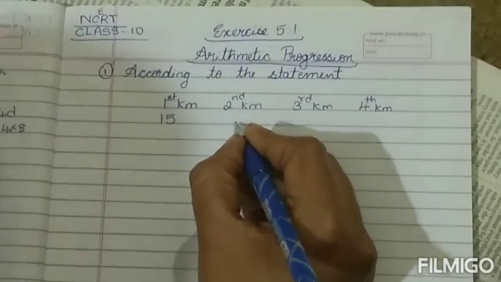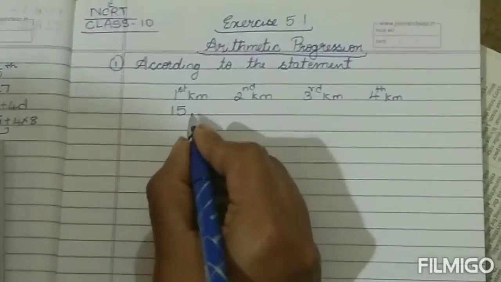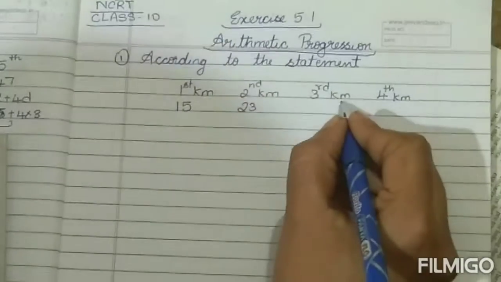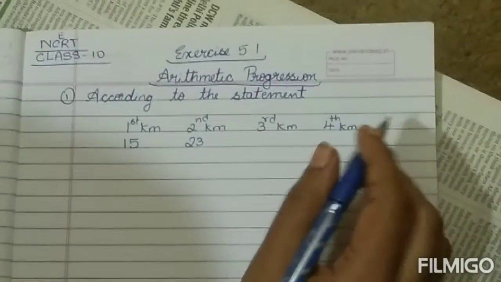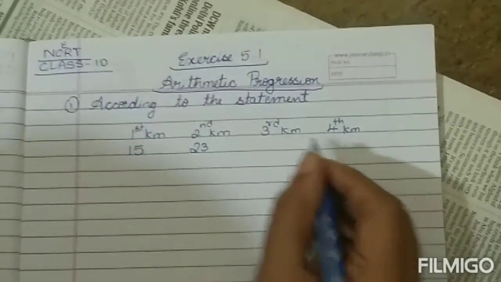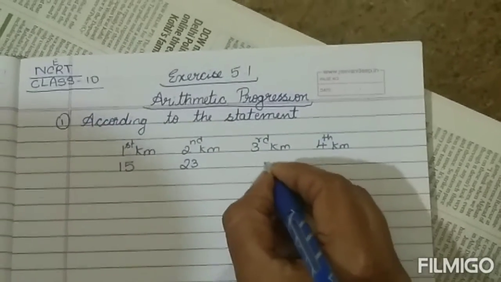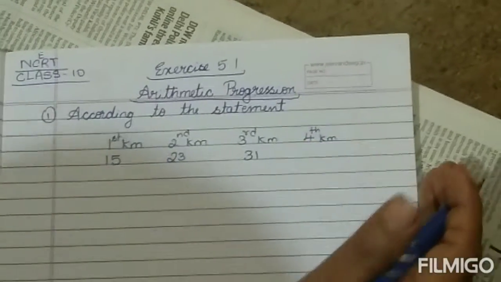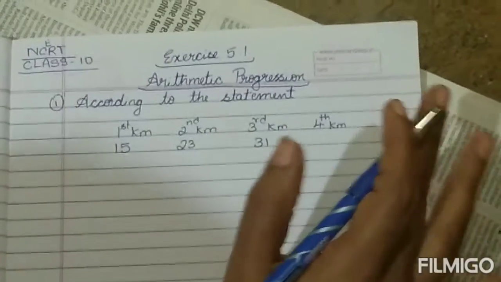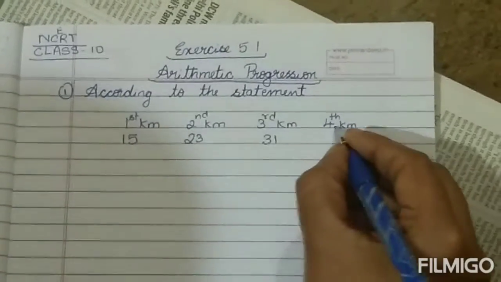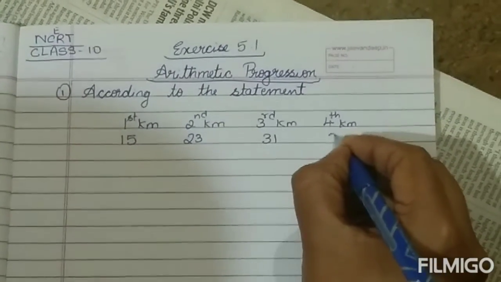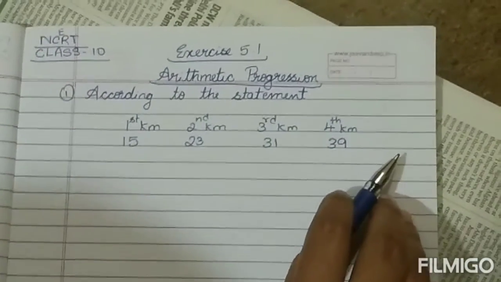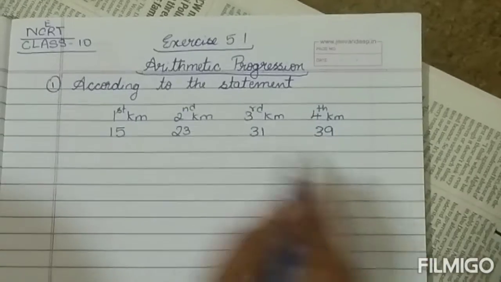So what you are going to write? 15 plus 8? 23. Again for the third kilometer, you have to pay extra 8 rupees. 23 plus 8? 31. Same you are going to repeat for each kilometer. For every kilometer you are going to pay 8 rupees extra. 31 plus 8? 39. Good. So this will be the amount you are going to pay after each kilometer.